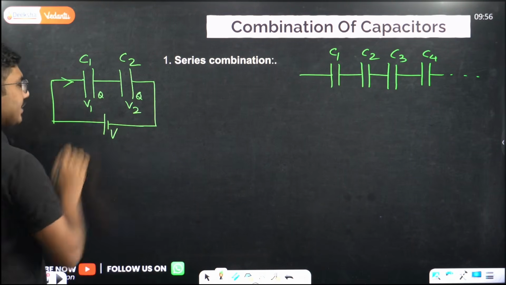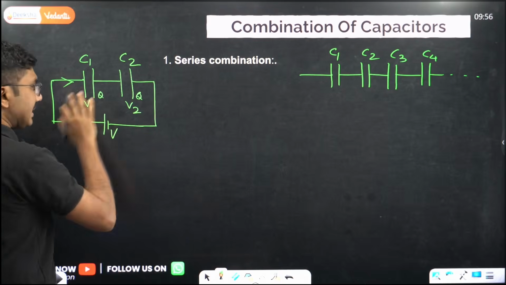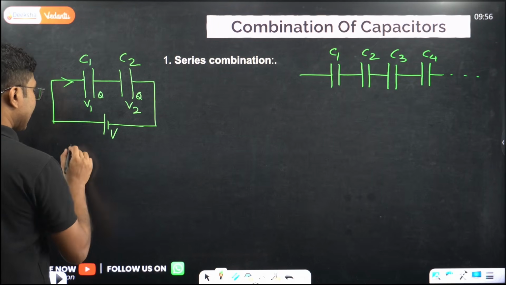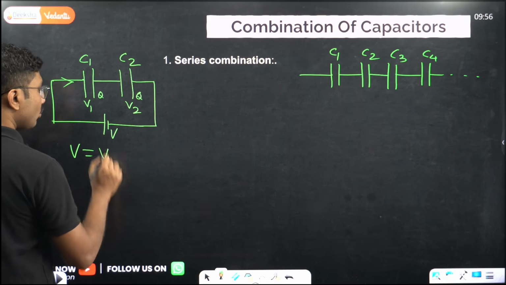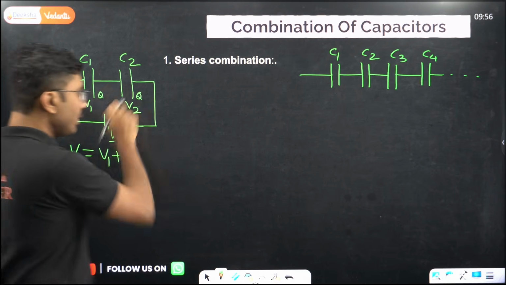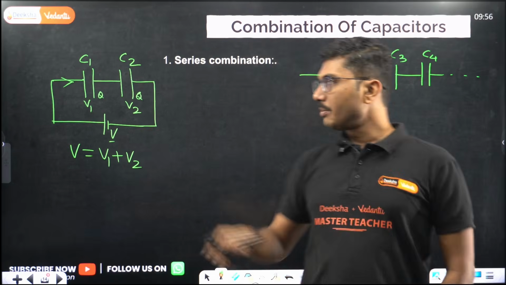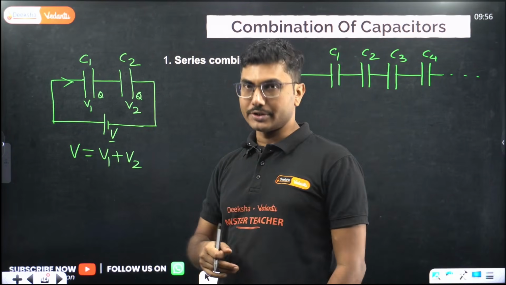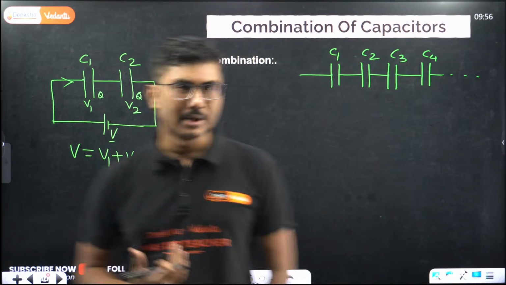But voltage is also a quantity which is basically representing energy. So that means energy should also be constant. So total voltage that you have applied must be the sum of these two individual voltages, because voltage comes from the energy term, right?